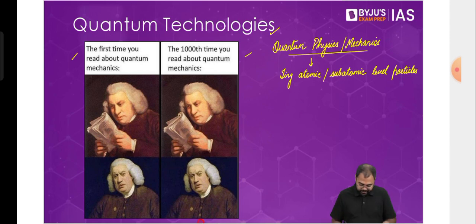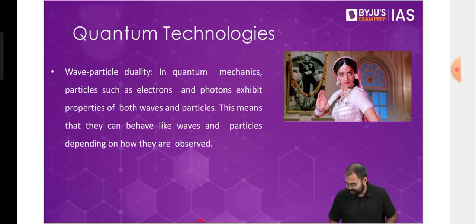So a lot of these concepts are pretty weird, but there are some fundamentals that we should know. There are these basic fundamentals that we should always understand, which work in quantum technologies. So first and foremost, there is wave particle duality. Now, what do we mean by wave particle duality?